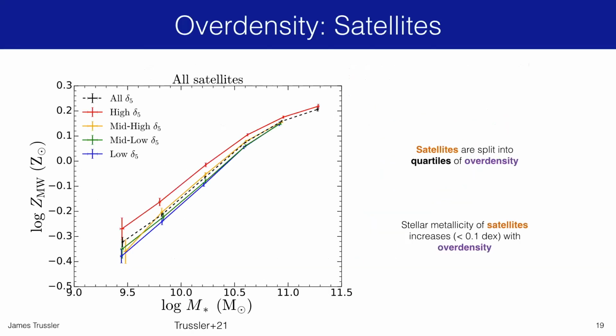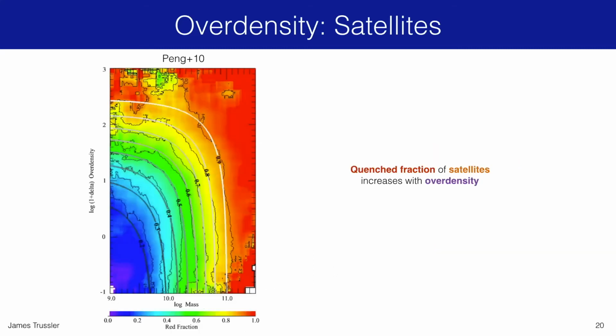But with the statistical power of Sloan, we can go beyond just the central-satellite comparison. We can go to further environmental measures. Here I'm showing the overdensity. This is the stellar mass-stellar metallicity relation for the overall satellite population, now further divided into quartiles of the local overdensity, going from low density regions in blue all the way to high density regions in red. You'll see there's a steady increase of stellar metallicity with increasing overdensity of about 0.1 dex. But we should of course bear in mind that the quench fraction of the satellite population also increases as you go to higher overdensity.